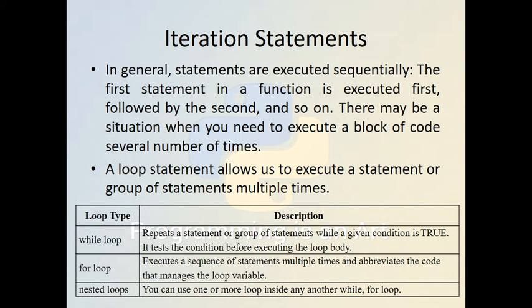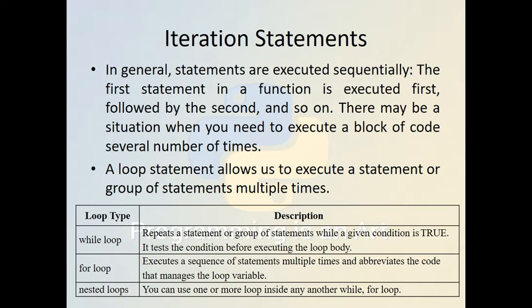Then we will discuss the iteration statements. These are the while, for and nested loops. The statements are executed sequentially. If we want to execute some statements repetitively in a loop, then we generally use the iterative statements. There may be a situation when we need to execute a block of code several times. So loop statements enable us to execute a statement or a group of statements multiple times. There are three loops we have already seen: while loop, for loop and nested loop.